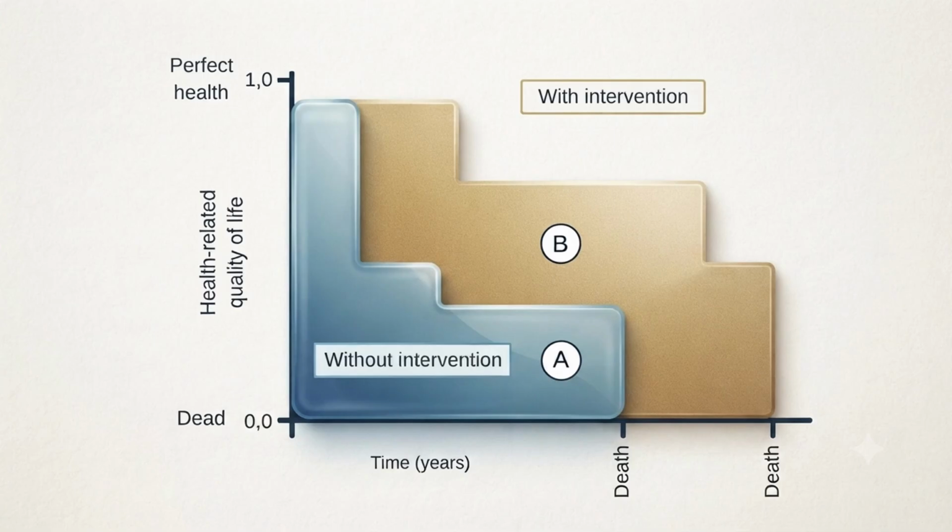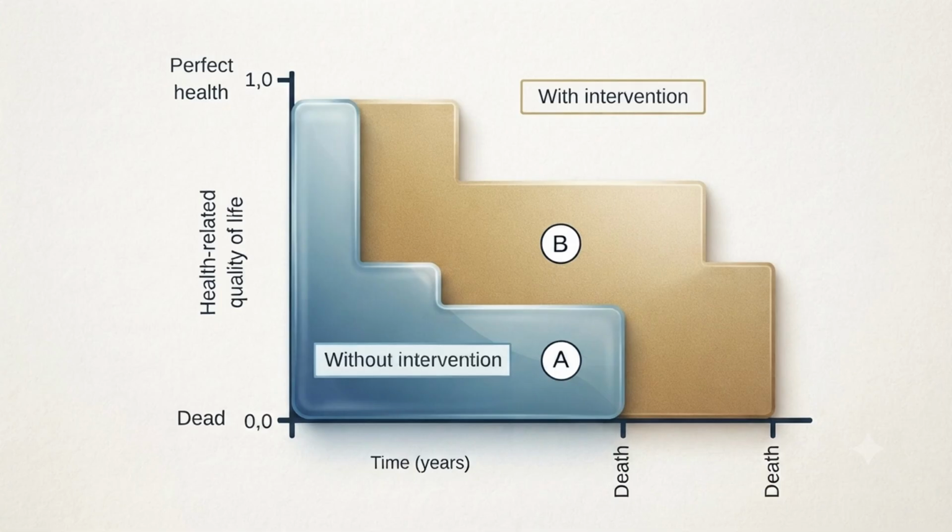This is a diagrammatic explanation for QALY to understand easily. Say for example, without intervention, the person is dying at the first point, so this many years the person is living till the first point of death. But after giving intervention, he is not dying at the first point.